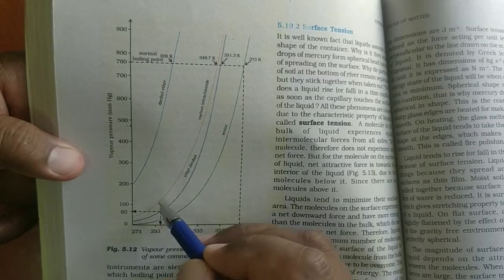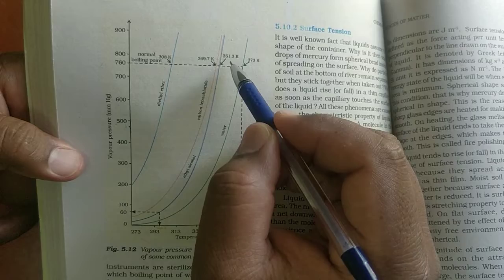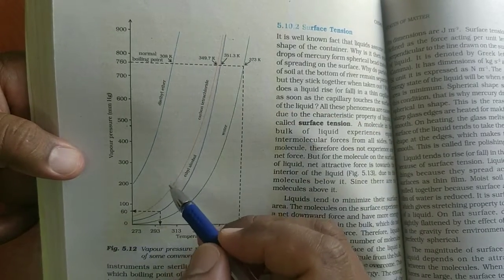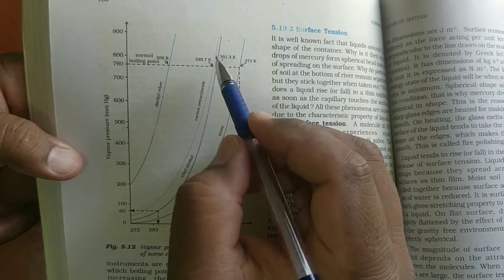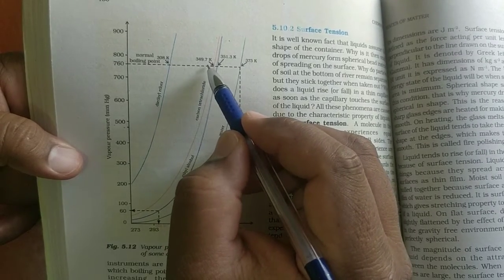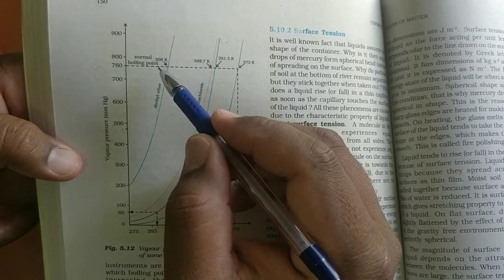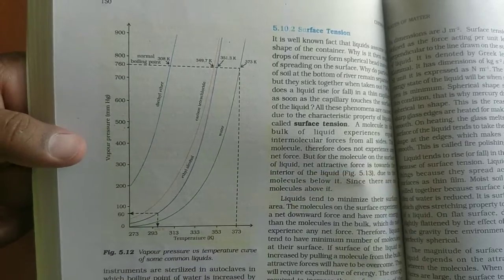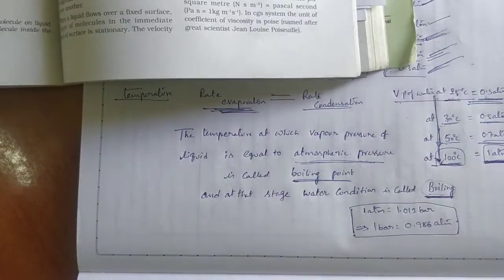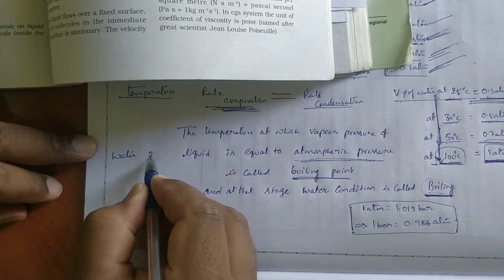Like that, ethyl alcohol boiling point is 351.3 Kelvin. Carbon tetrachloride is going to attain that boiling point at 349.7 Kelvin. Diethyl ether 308 Kelvin. By taking these liquids we have seen, observe, boiling point of water is 373 Kelvin.